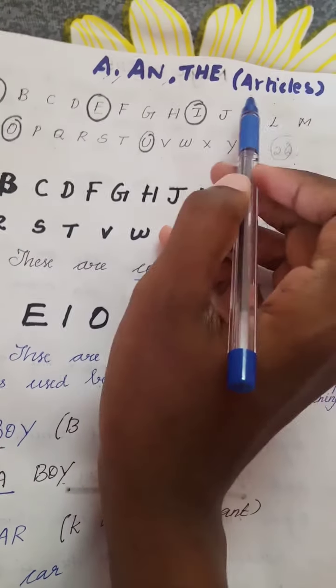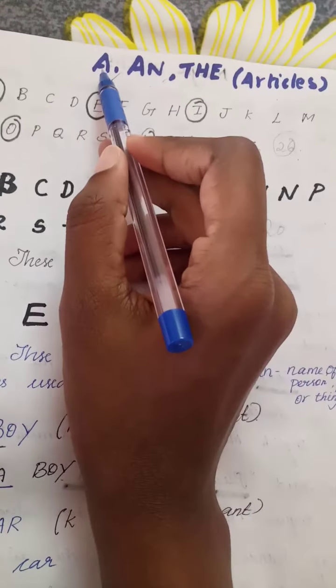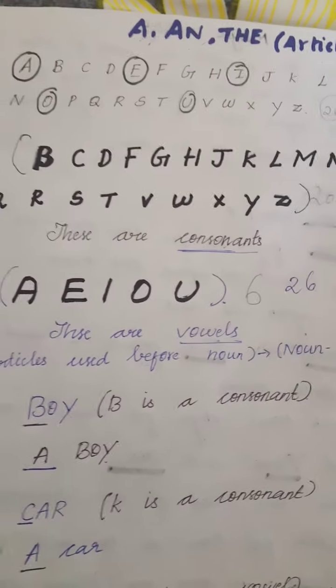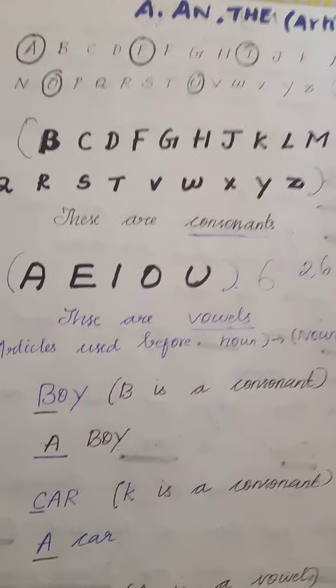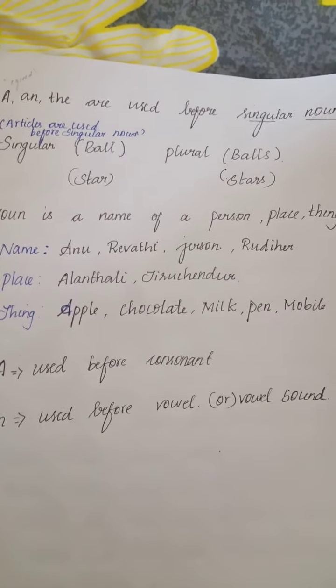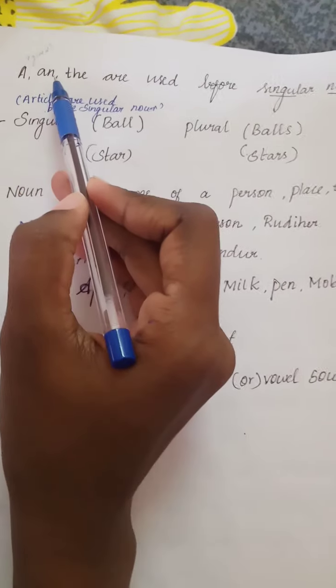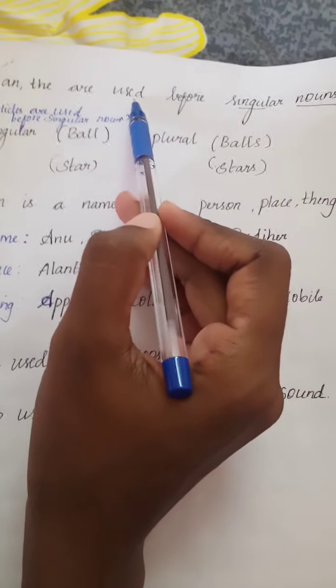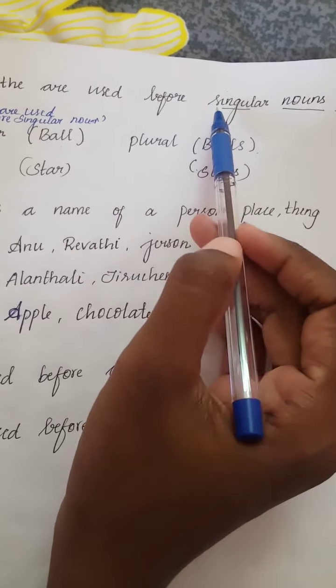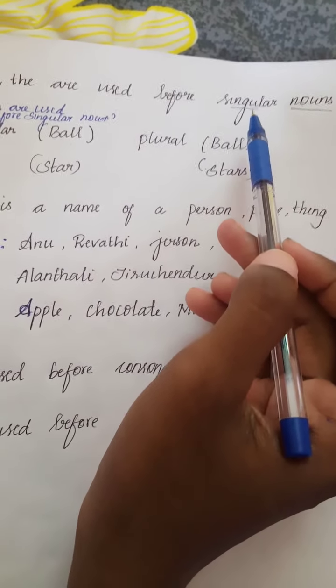Okay. How many articles are there? There are 3 articles: a, an, and the. Now let us learn some conditions before going into the class. A and the are used before singular nouns. You know what singular and plural are. I have already taught you.